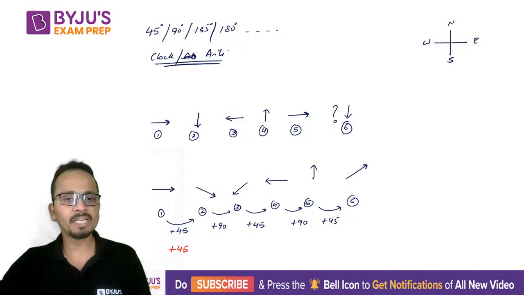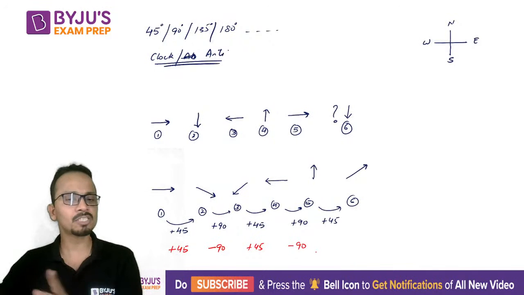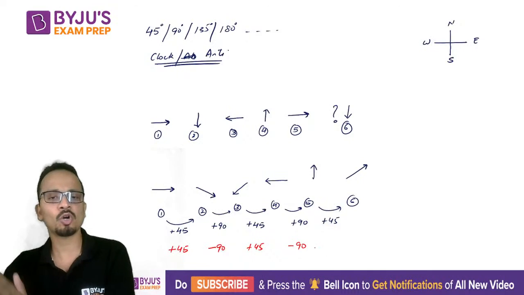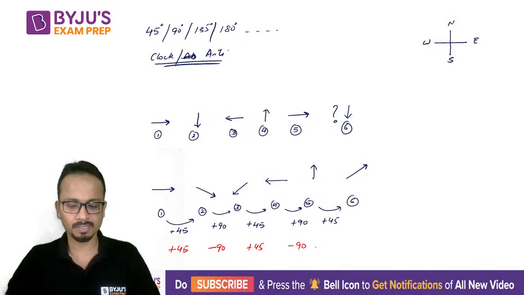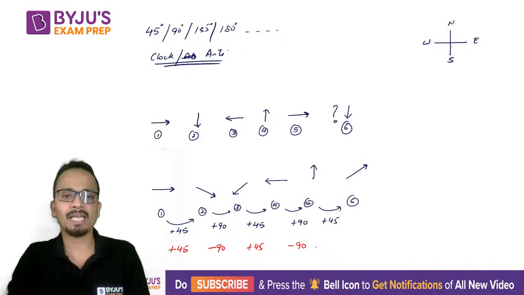A 45-degree clockwise followed by 90 degrees anti-clockwise, then followed by 45 clockwise, then 90 anti-clockwise, and so on. So alternate plus minus, that means alternate clockwise, anti-clockwise, clockwise, anti-clockwise. This may happen. Okay, so this will basically happen like this.